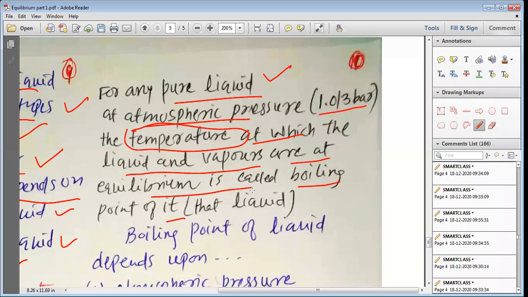That means when at a particular temperature an equilibrium is established between the liquid phase and the vapor phase, that particular temperature is called the boiling point of that liquid.